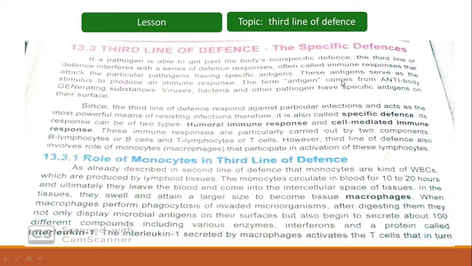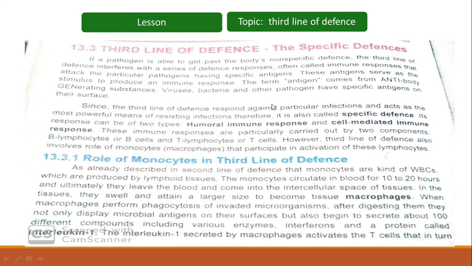These immune responses are to some specific type of antigen. These antigens serve as the stimulus to produce an immune response. So the antigens present on the surface of the pathogens will serve as a stimulus or a change to produce a specific immune response. The term antigen comes from antibody generating. So this term comes from antibody generating substances, and in response to them, antibodies are produced within our body.